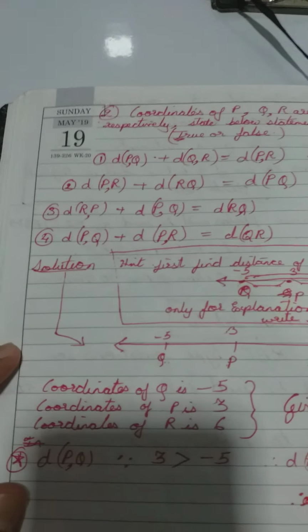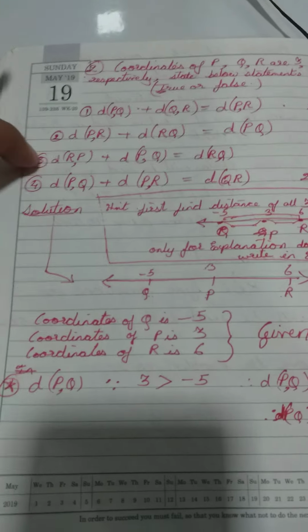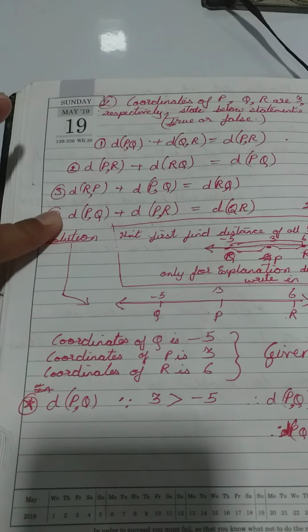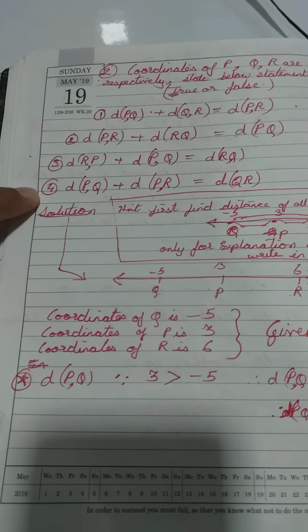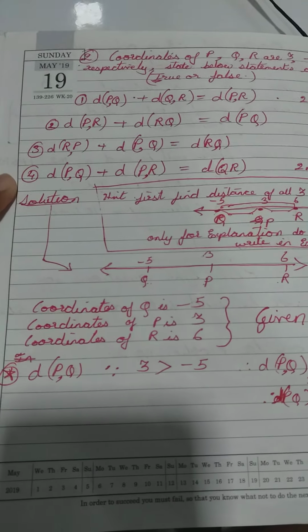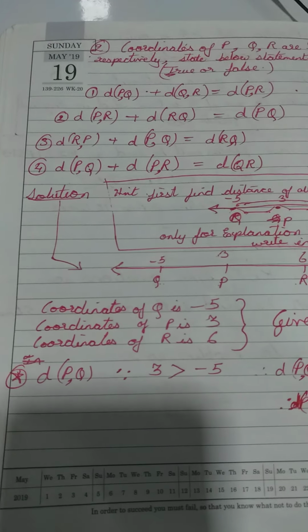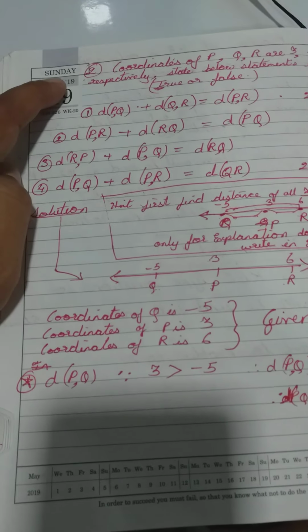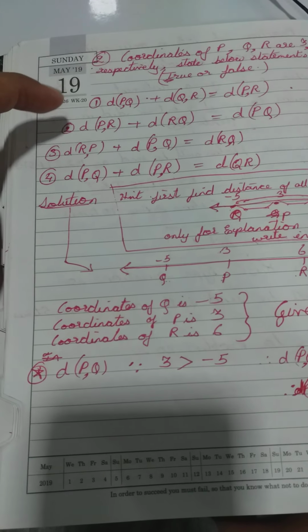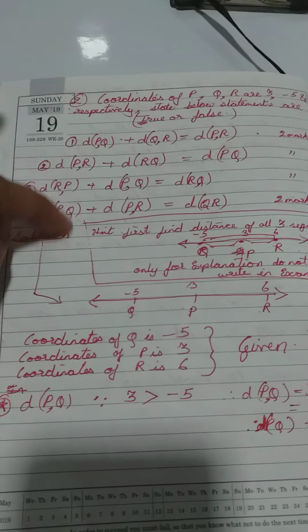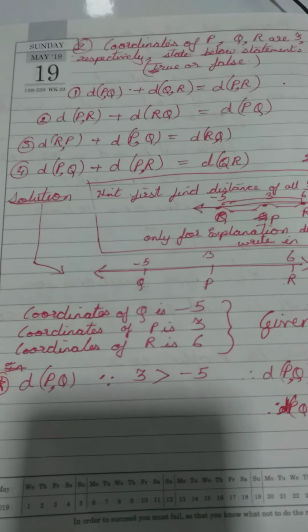Okay, this problem number 2 is a big problem. It has 4 sub problems of 2 marks each. This particular problem carries 8 marks. Similarly, if one more problem is added, it can also come for 10 marks. But this entire lesson is going to carry 10 marks in your semester. So one problem will not be wasted. The teacher might put any 1 or 2 problems out of these 4.